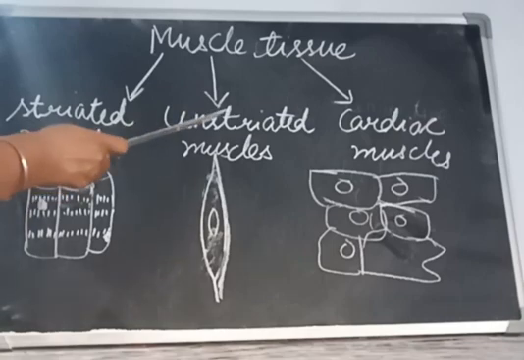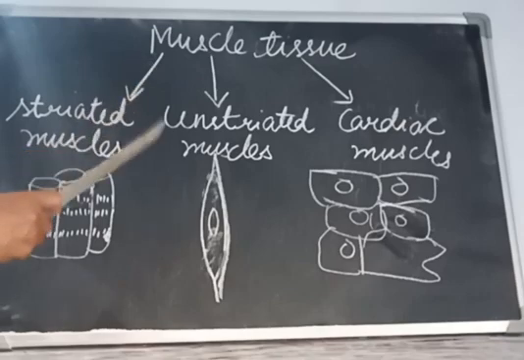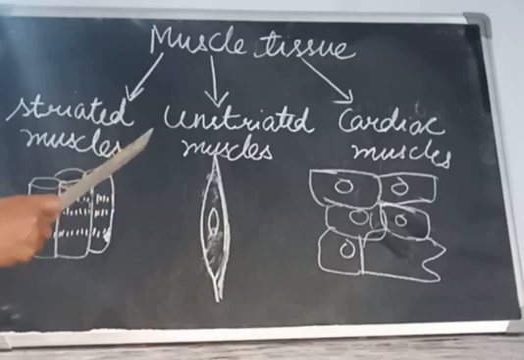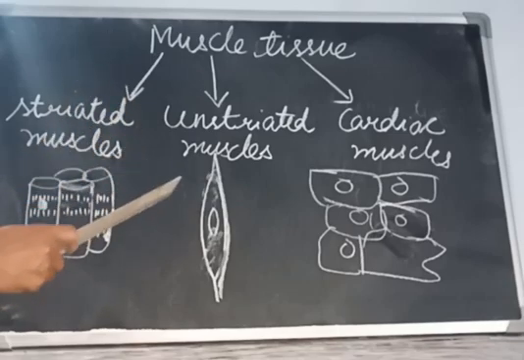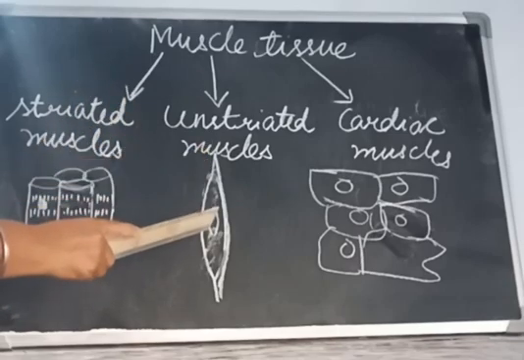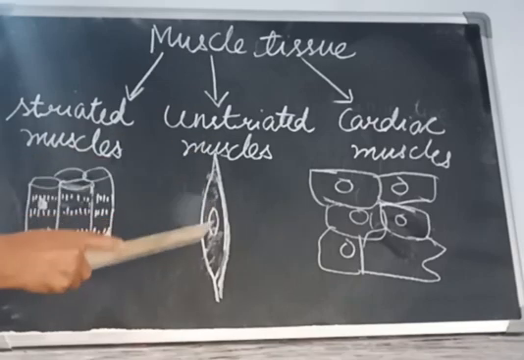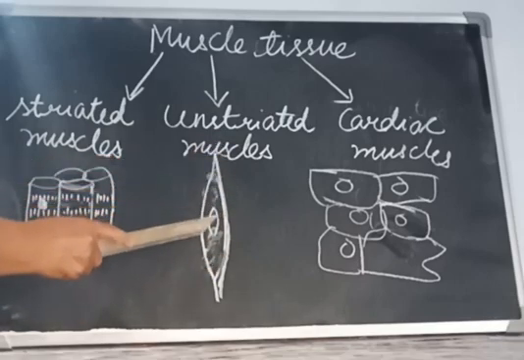Now the second one is the unstriated muscle. These muscles are not under our control, and they are found in those organs which do not work according to us, like the intestine, stomach, and lungs. They contain only one nucleus, so they are uninucleated, and they do not contain any strips. They are tapering at the ends and broadened in the middle.